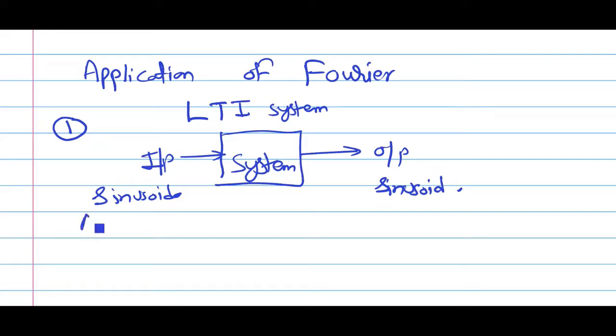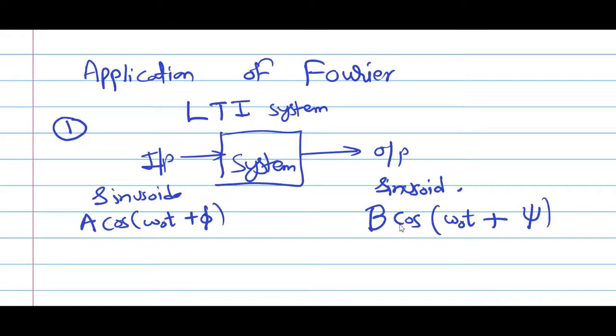Suppose my input is a cos omega 0 t plus phi. Then the output generated is also a sinusoid, cos omega 0 t, but at the output the amplitude will be different from the input amplitude, and the phase angle will also be different. The nature of input and output will be the same.